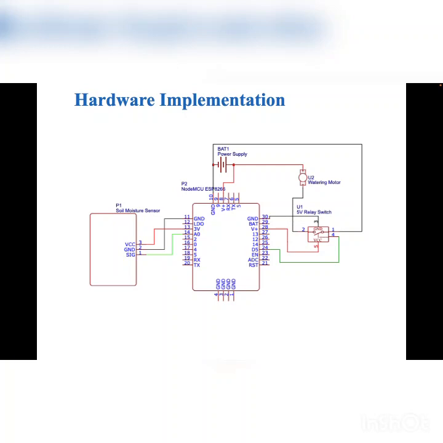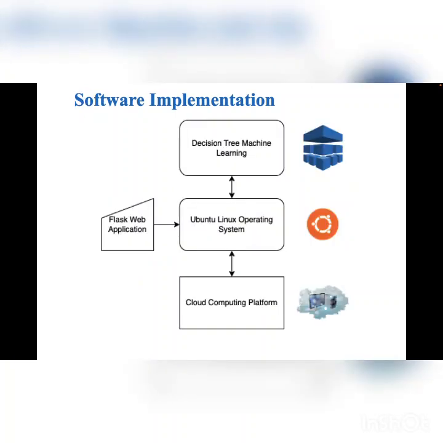And at the same time, as you can see, for the 5-volt relay switch, we have connected the VCC to the 5-volt of the NodeMCU, ground to the ground of the NodeMCU, and the actual switching signal is connected to D5, that is digital 5 pin of the NodeMCU, which will be giving input to the 5-volt relay switch to either turn on or off the motor. This was all about the hardware implementation of this project.